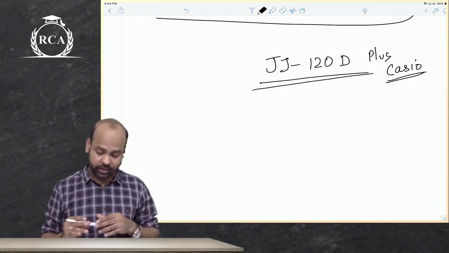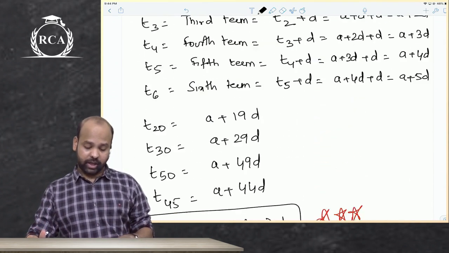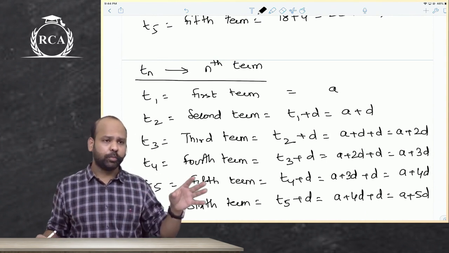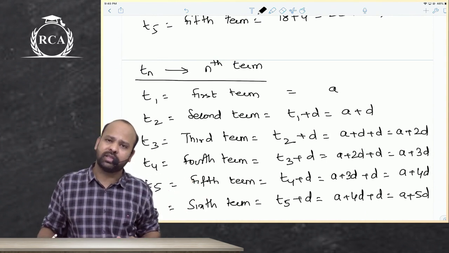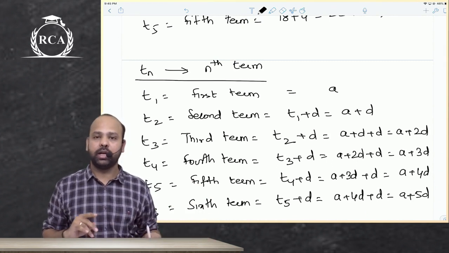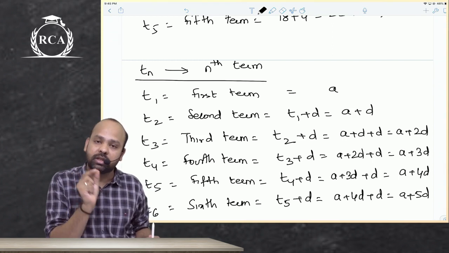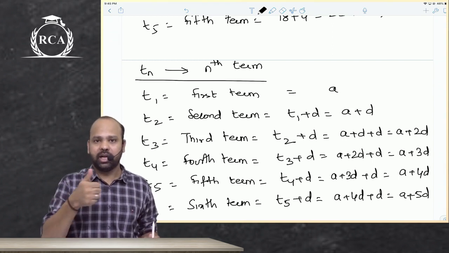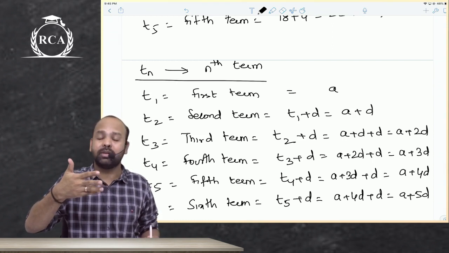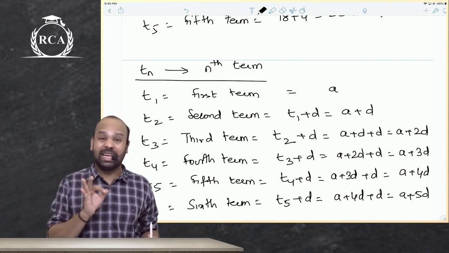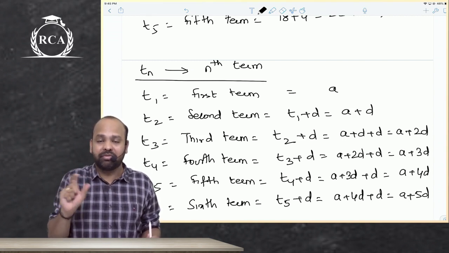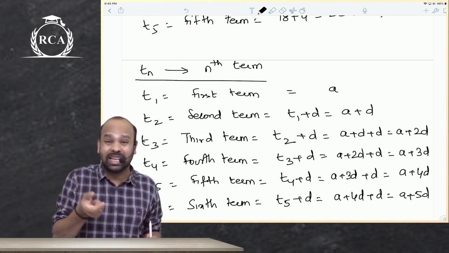I hope everyone has understood the definition of the nth term. If they ask us to compute any term of an arithmetic sequence, you can blindly arrive at it by writing a plus n minus 1 into d, where a stands for the first term and d stands for the common difference. T1 is the first term, T2 the second term, T3 the third term, T4 the fourth term, T5 the fifth term, and so on. Tn is the nth term. The first term is denoted as a. The difference between two consecutive terms is d, the common difference.